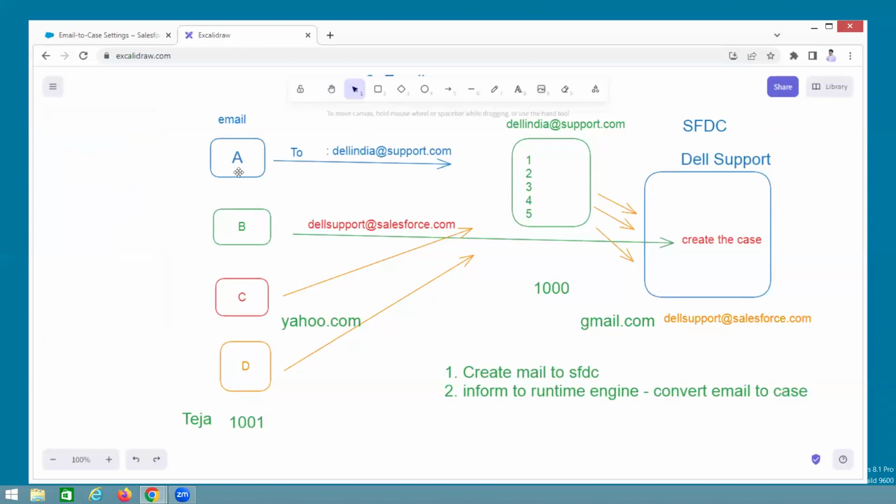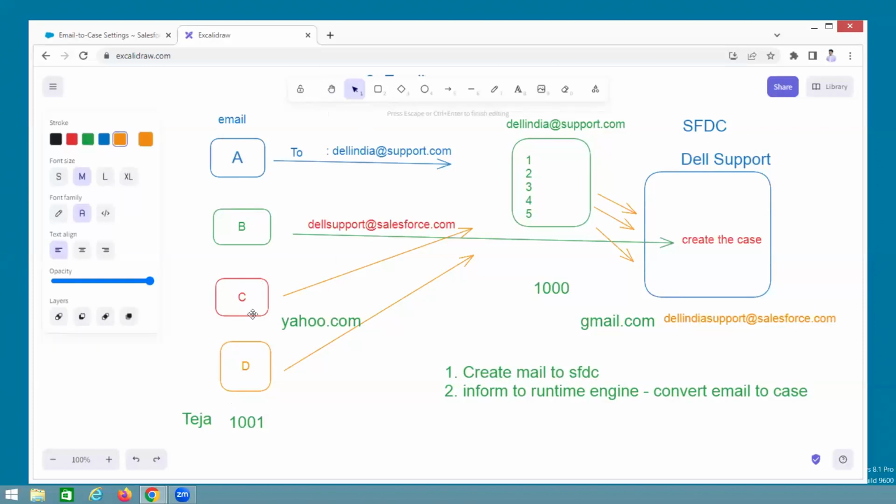These people are all India, then I am giving the DellIndiaSupport.com address. Some people are US; we already discussed that US customer care people will be supporting them. Some people are Canada; Canada people support them. That means for Indian people, you are giving the India support mail address, for Japan a Japan support address, for German a German support address. That means in the same organization, different teams are there, for different regions. Every team has its own mail ID.